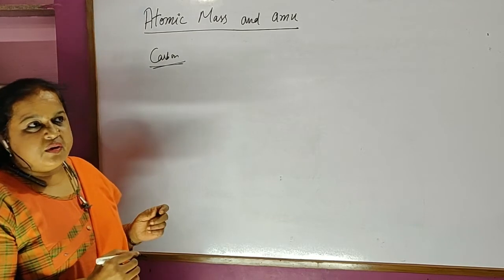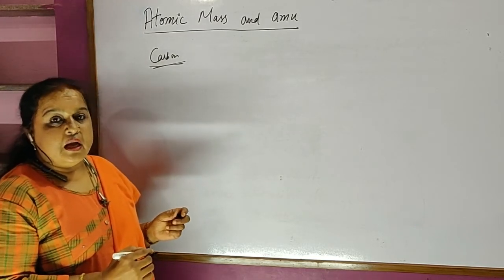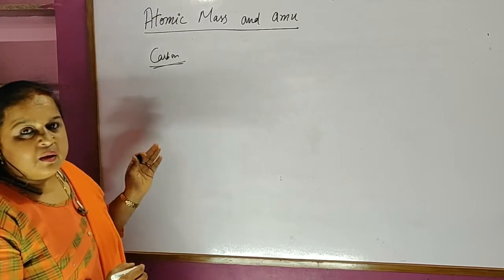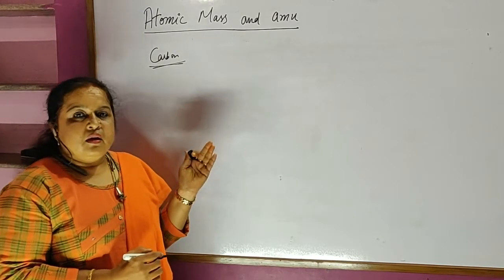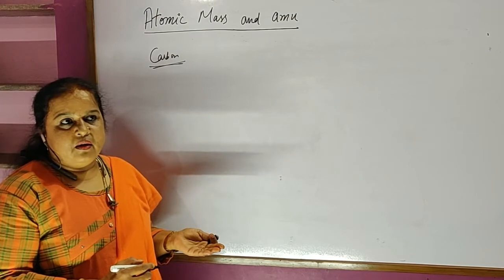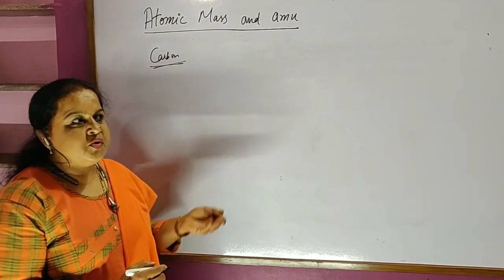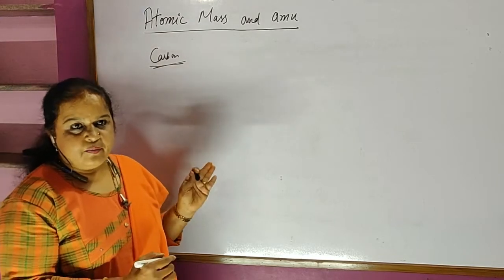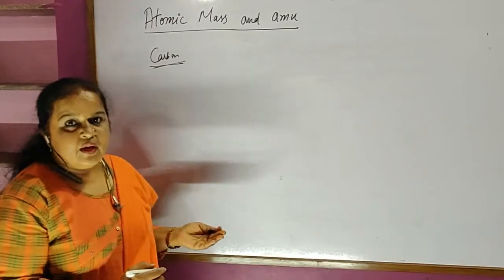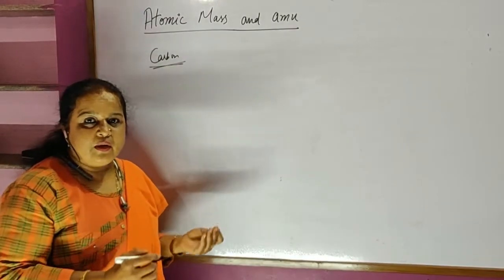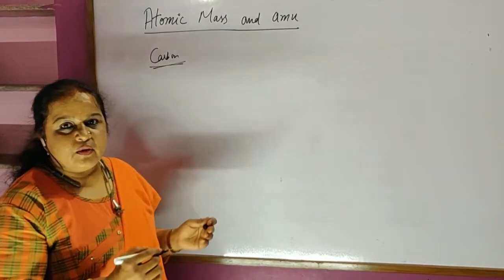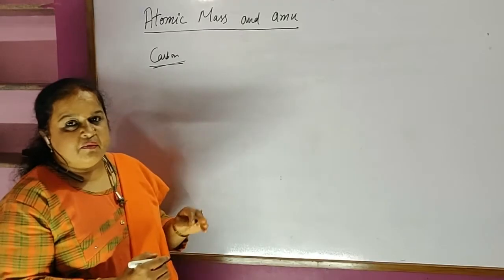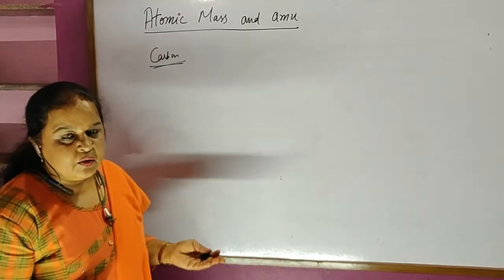Carbon is an element which is present in nature in an abundant quantity, in a very large quantity. It is an element which is not inert. Whenever we take a standard, it should react. It cannot be an inert element like some inert gas. And also it is not an element which is going to react explosively, suddenly, like a bomb explosion. It reacts in a convenient way. It is present in a large quantity.